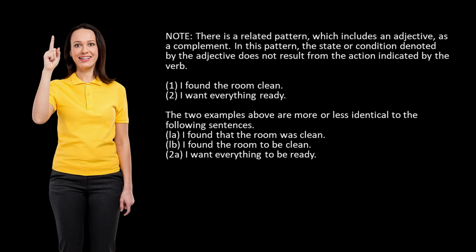You see that there is a related pattern, which includes an adjective as a complement. In this pattern, the state or condition denoted by the adjective does not result from the action indicated by the verb. 1. I found the room clean. 2. I want everything ready. The two examples above are more or less identical to the following sentences. 1a. I found that the room was clean. 1b. I found the room to be clean. 2a. I want everything to be ready.